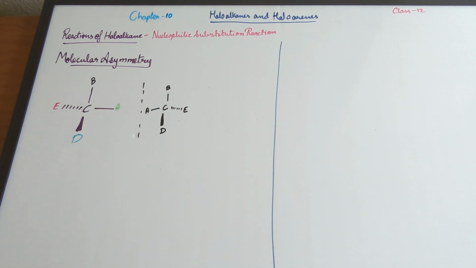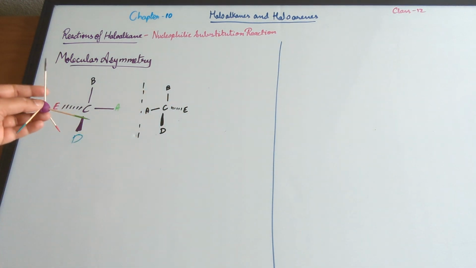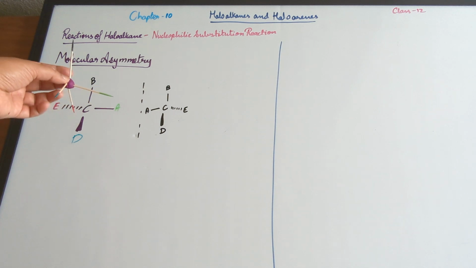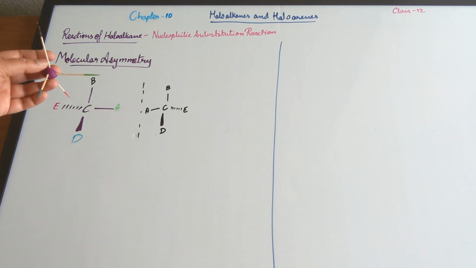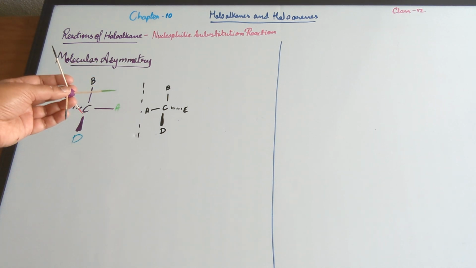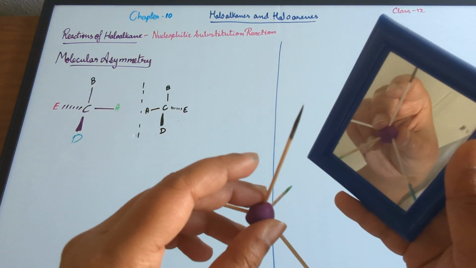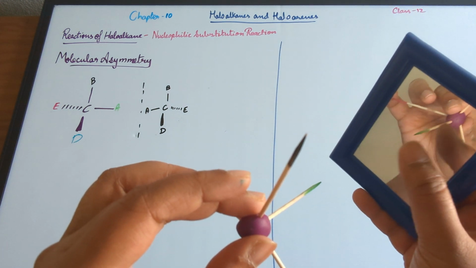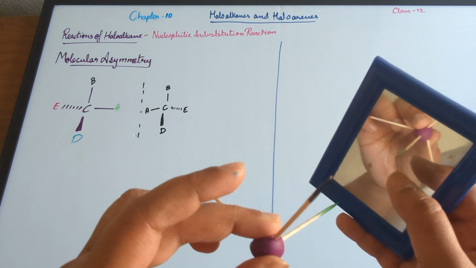Louis Pasteur observed that the compounds generally form mirror images. Let's take, for example, this is our compound. So the black one, B, is denoted by a straight line and A, whereas E is denoted by a dotted line, showing that it's going away from us, whereas D is coming towards us, so it's denoted by a solid wedge. Now its mirror image: if you notice, A and B are the same as they were, and so are D and E.